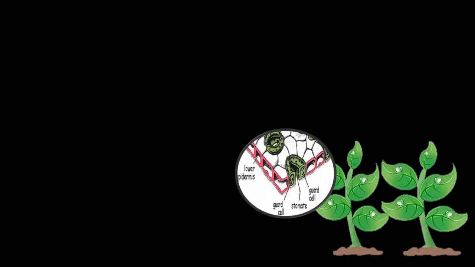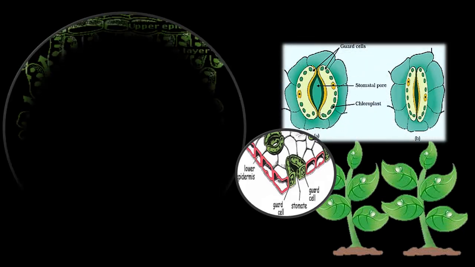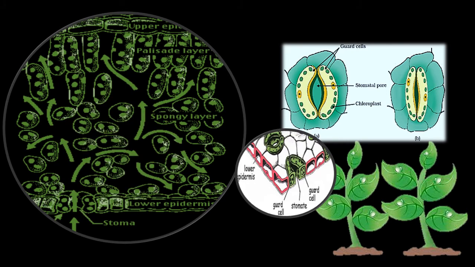The gases move into and out of the plant through specialized pores located usually along the lower surface of the leaf, called stomata. Each stoma is surrounded by two structures called guard cells. The exchange of gases occurs from the tissues of the leaf. When stomata open, carbon dioxide comes inside the body of the plant, while oxygen is released from the body.